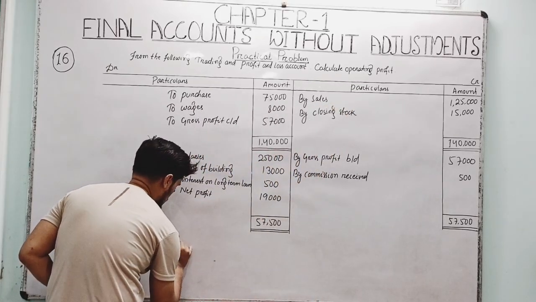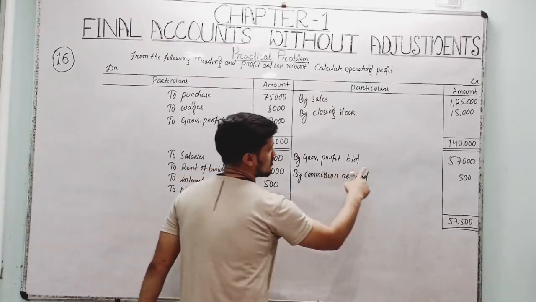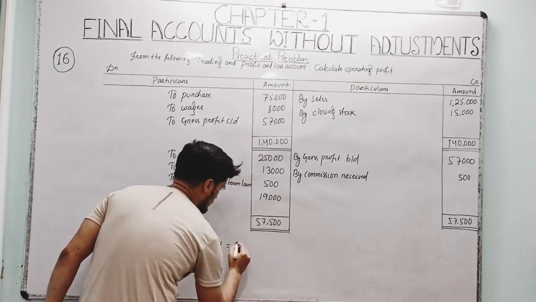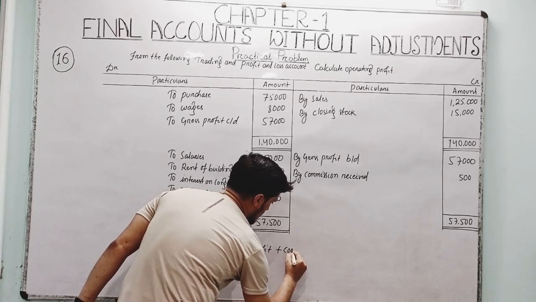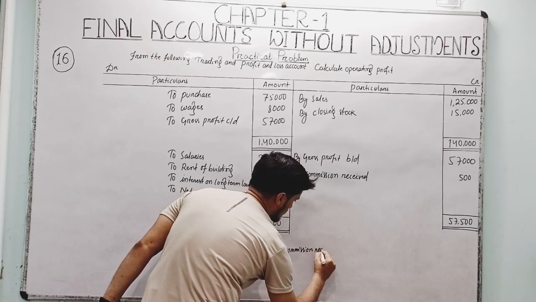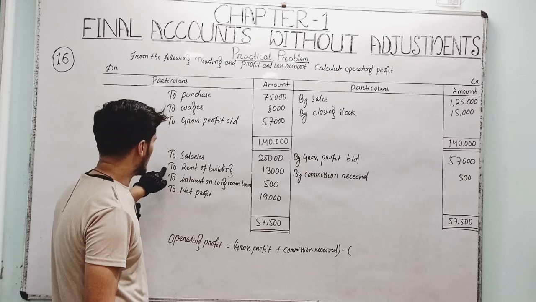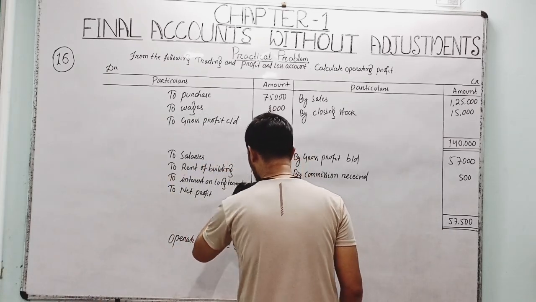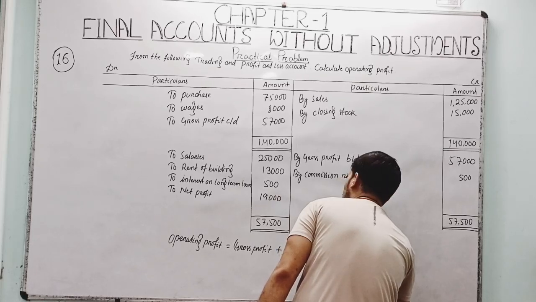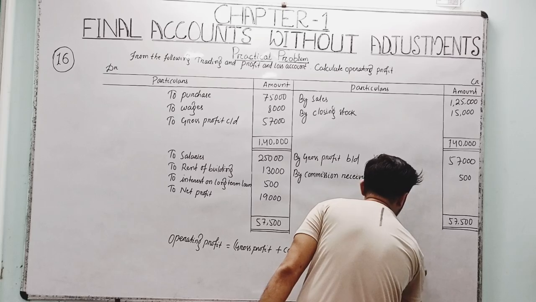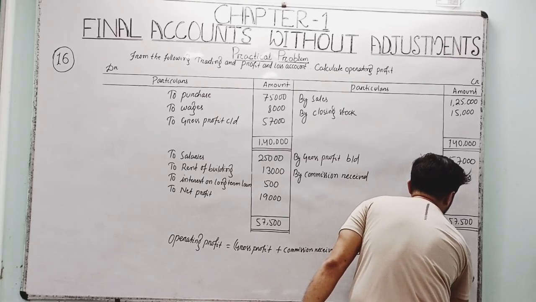Operating profit equals gross profit plus commission received, then minus salaries, rent of building, and interest on long term loan.